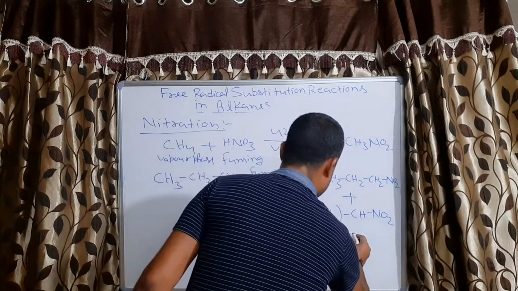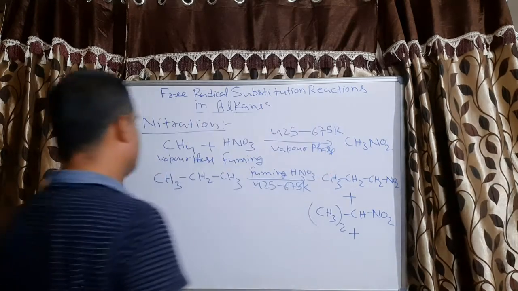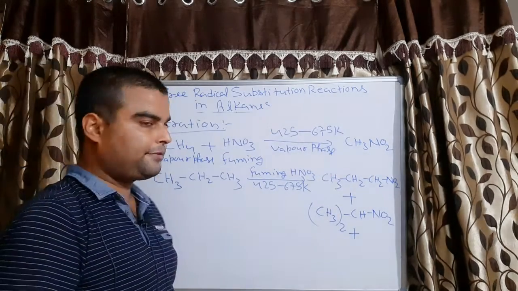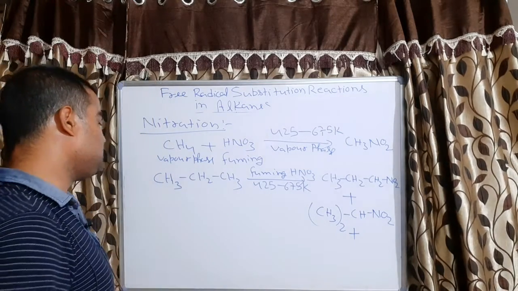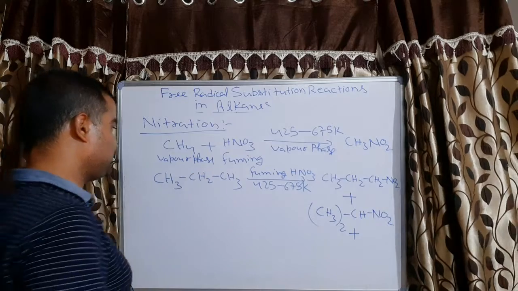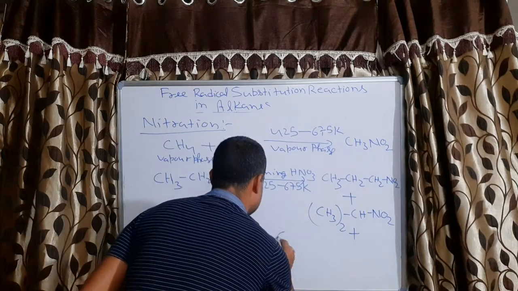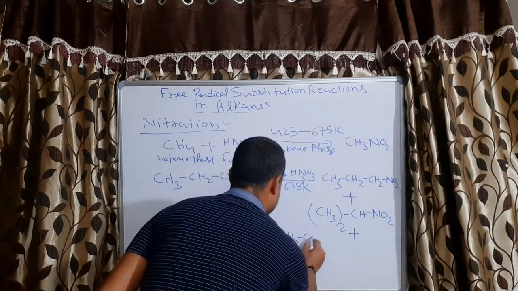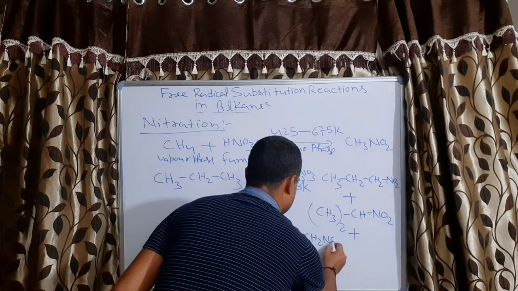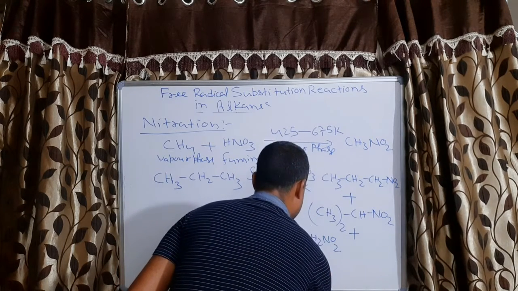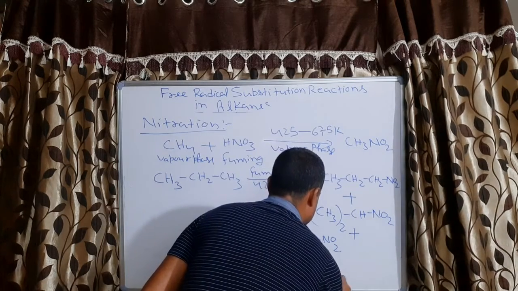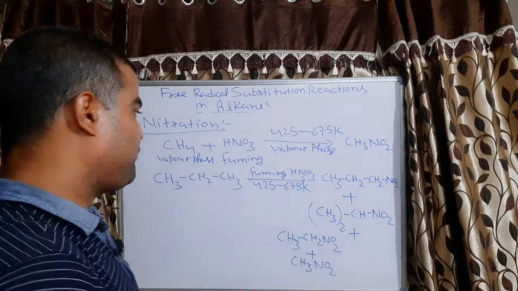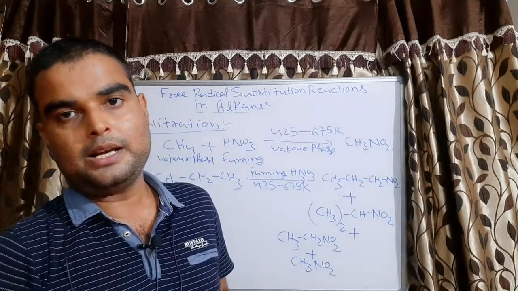Now one more thing, as I told you, since this is vapor phase nitration, it is a very vigorous reaction, so it can break the C-C bond. If it breaks the C-C bond, then we will get CH3CH2NO2 plus CH3NO2. So in total we will get a mixture of 4 products.